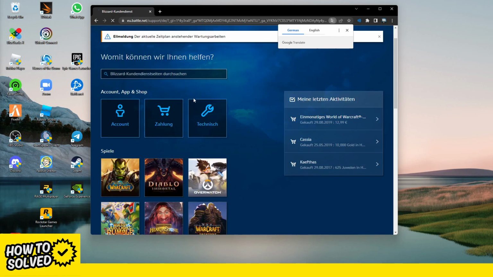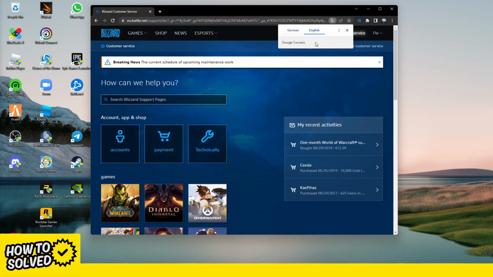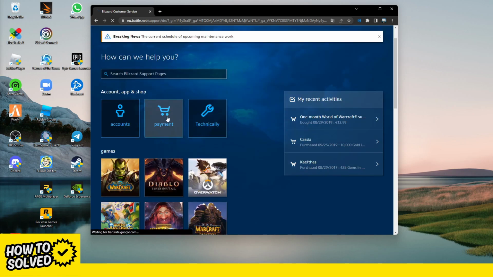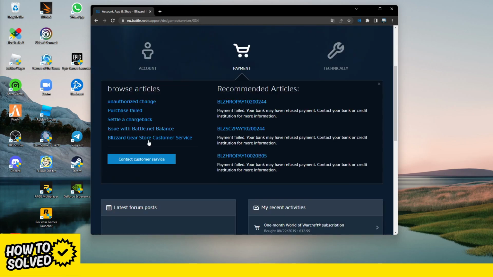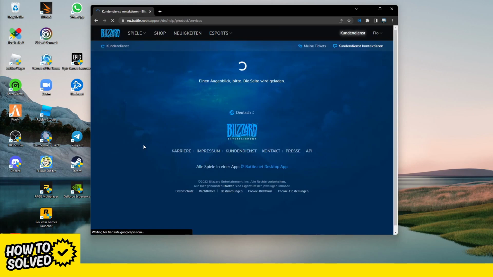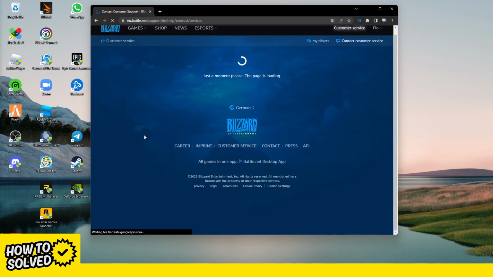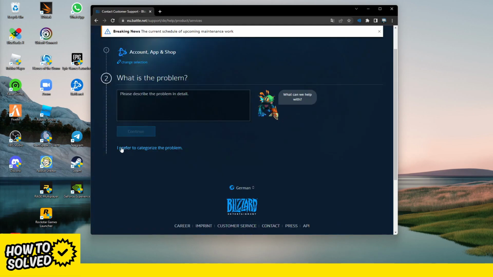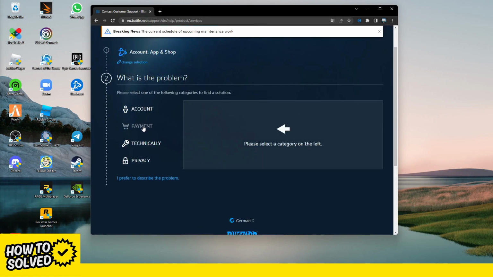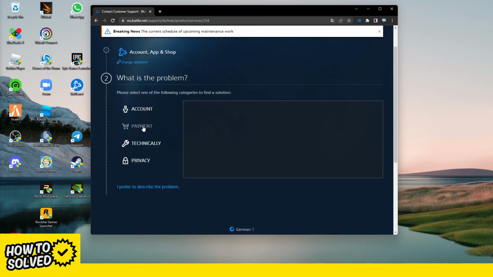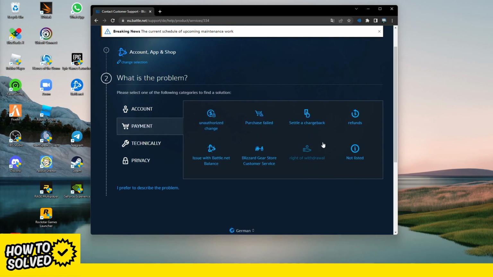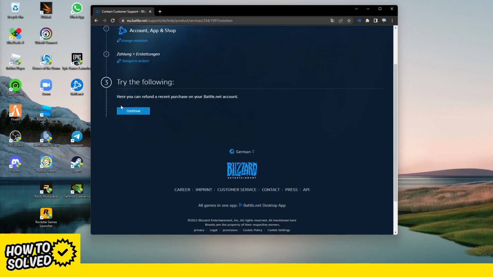And here I'm quickly going to translate this to English. Click on payment and then click on contact customer service. And then click on I prefer to categorize the problem. Then click on payment and click on refunds. And then click on continue.